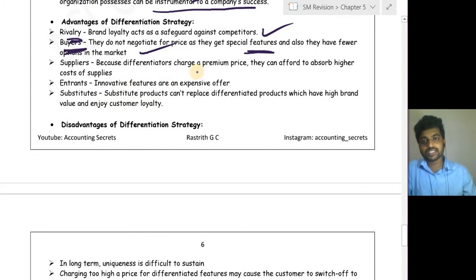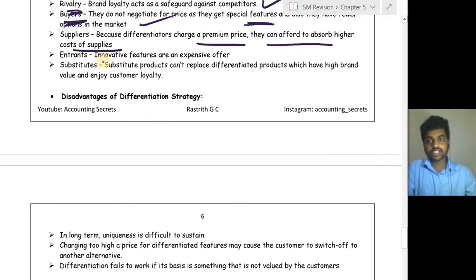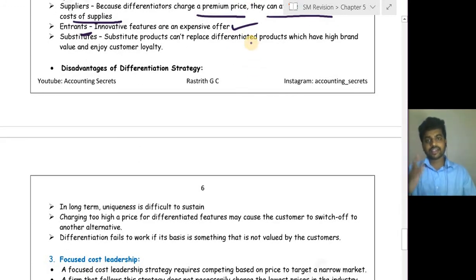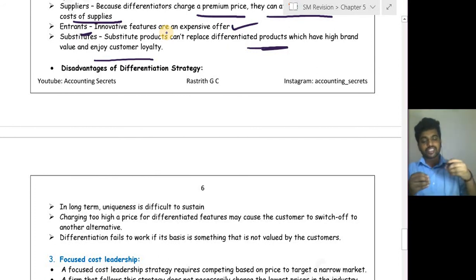Supplier: because the differentiator charges a premium price, they can afford to absorb a higher cost of supplies. Again, the same thing as your cost leadership. Entrants: innovative features are expensive to offer. So innovative features are expensive, as I already said in the beginning. Substitute products can't replace a differentiated product which has high brand value and enjoys customer loyalty. In simple terms, a differentiated product will not have a substitute itself. If they have substitutes, then that is not a differentiated product.